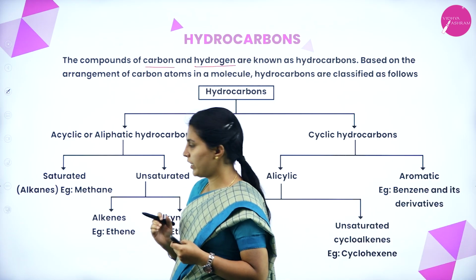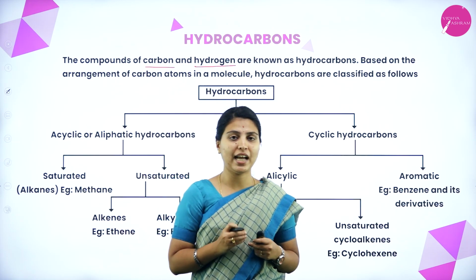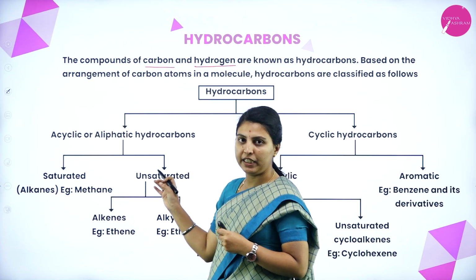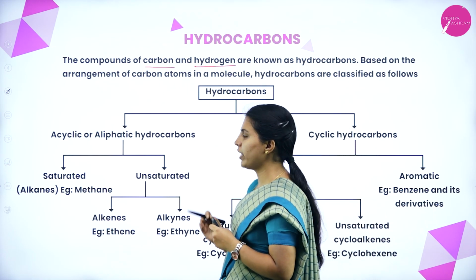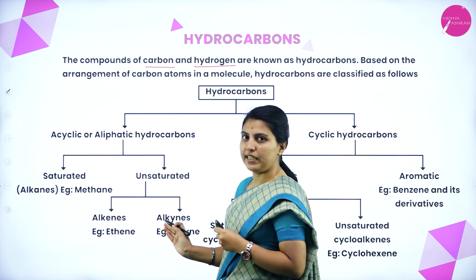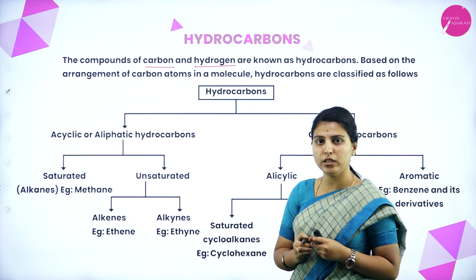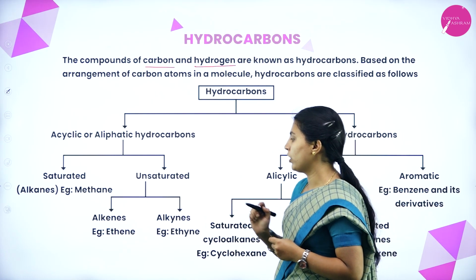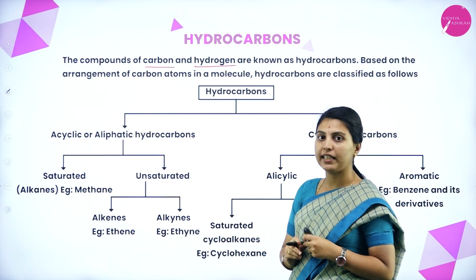Acyclic is further divided into saturated and unsaturated. Saturated hydrocarbons are nothing but alkanes, which contain only single bonds. Example, methane. And the other category, that is unsaturated hydrocarbons, is further divided into alkenes and alkynes. Alkenes are a type of hydrocarbon which contains a double bond, and alkynes are also a type of hydrocarbon which contains a triple bond. An example of alkene is ethene, the example of alkyne is ethyne.